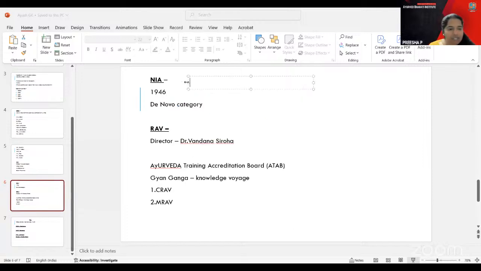The Ayush Grid is there. That is the Ayush-centric digital health platform, that is called the DHP. The DHP created by the Ministry of Ayush. Ayush-centric digital health platform.